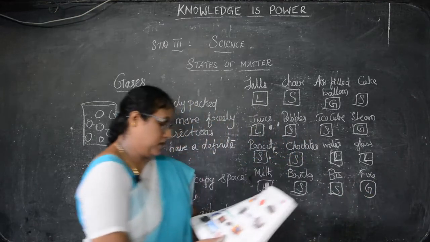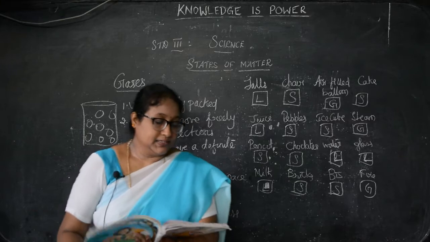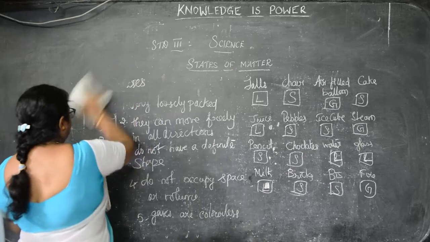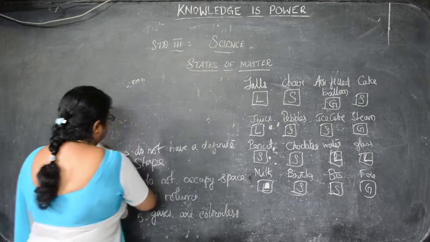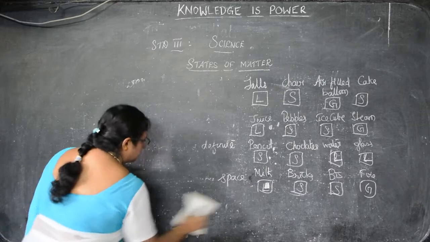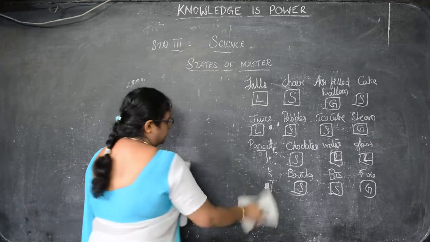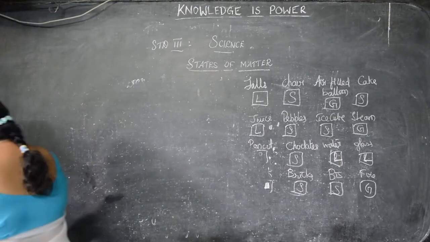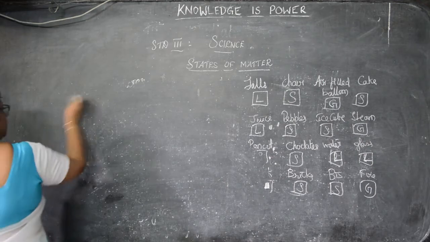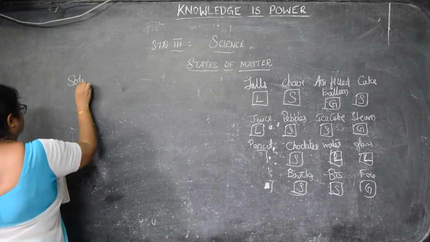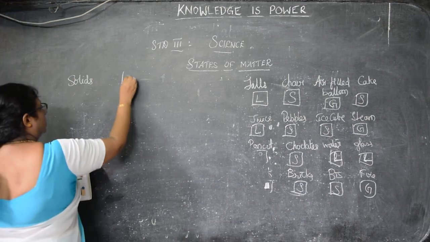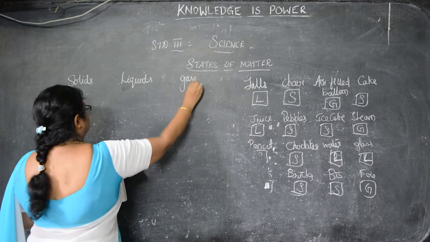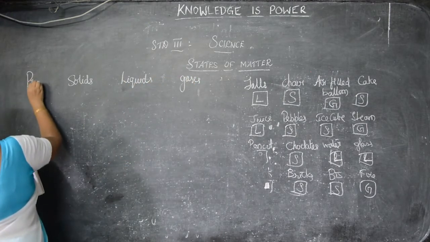Now, next, here are some properties of matter. They have asked for the properties of solids, the properties of liquids and the properties of gases.